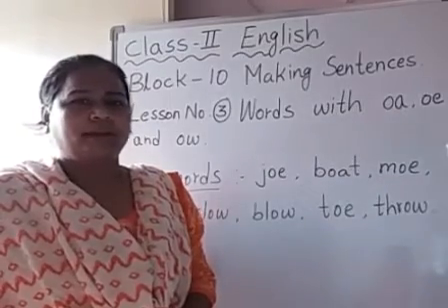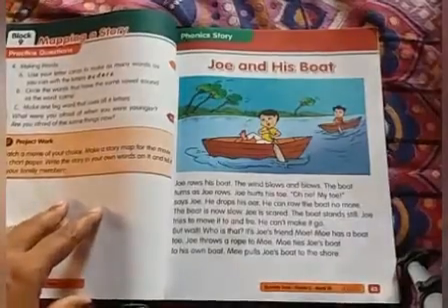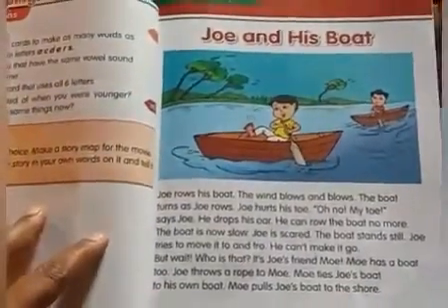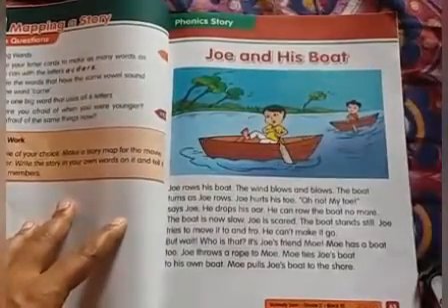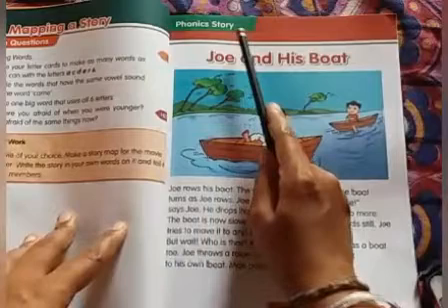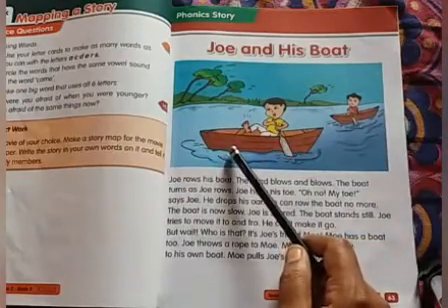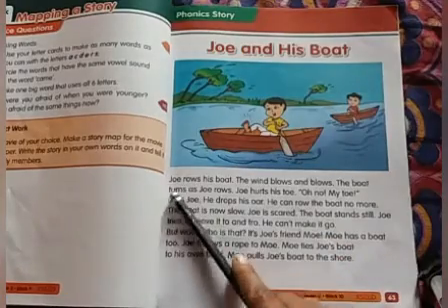Okay, so let us take out our readers, children. Now all of you open your reader. Open your reader, page number 63. Let us see what is the name of the story, children. Joe and His Boat. Now where is the story taking place? Yes, it is taking place in the water. Now keep your finger on the line.